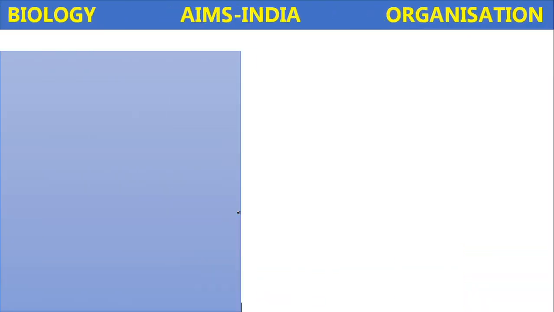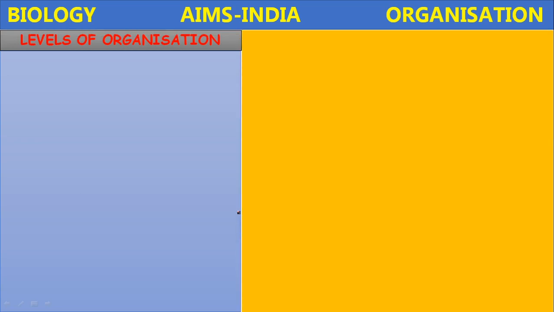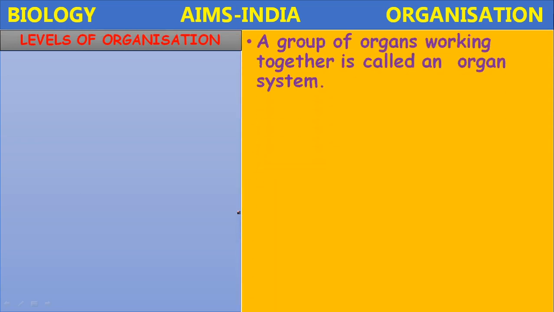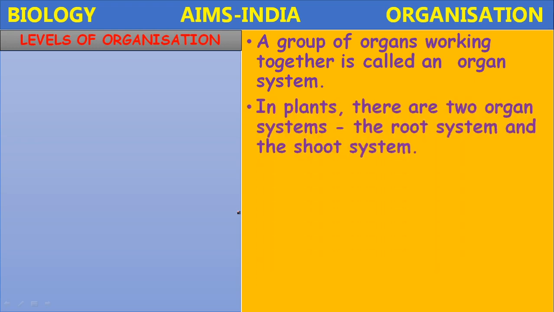Let us go to other types of organ systems in a human being or in animals. Already we have studied the reproductive system, which performs the reproductive function. The male and female reproductive systems consist of male and female reproductive organs, and they produce the gametes and perform the reproductive function.